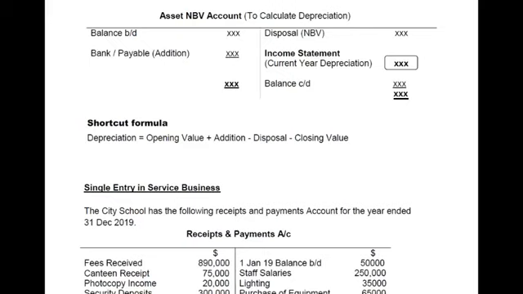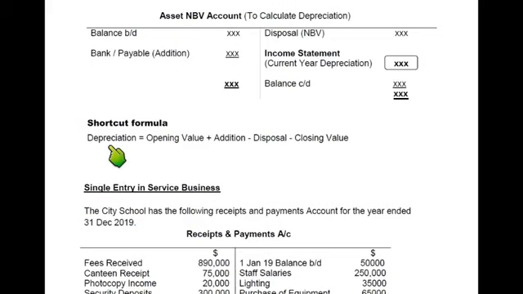Now what we need is to calculate depreciation using the revaluation method. As you may be aware if you have already studied the topic of depreciation. If you haven't, these are all concepts that will come along the way, so you must go through those depreciation concepts right away. If we need to calculate depreciation using the revaluation method, there is a very simple formula. There can be two methods.